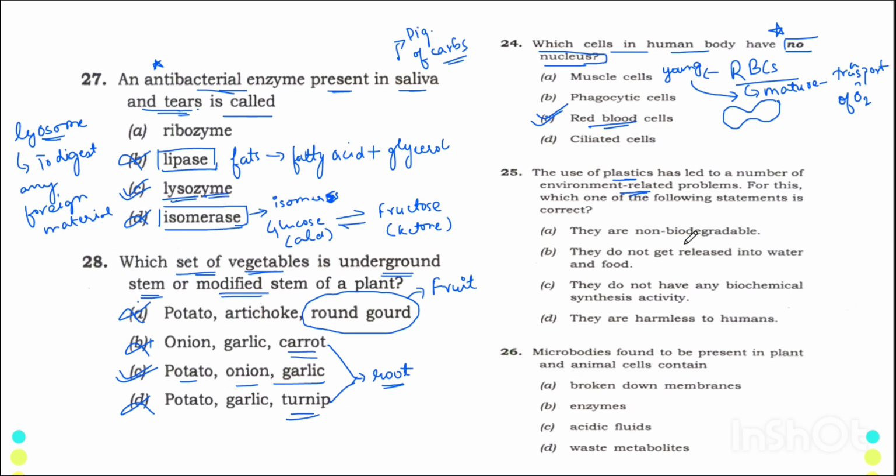They do not decompose. They just get accumulated for millions and millions of years. So automatically you must think that option number A is correct, and if you think that, it is very true. Option number A is correct. That is plastics are non biodegradable.